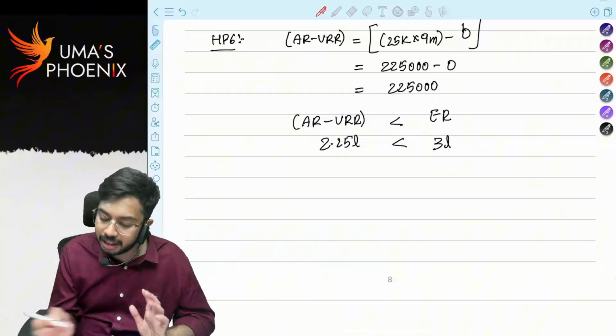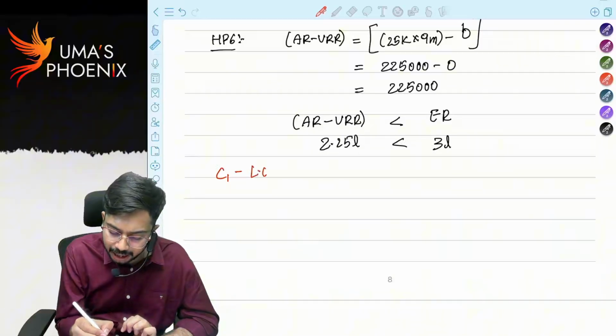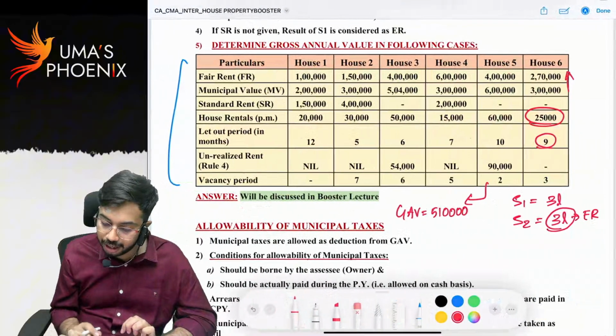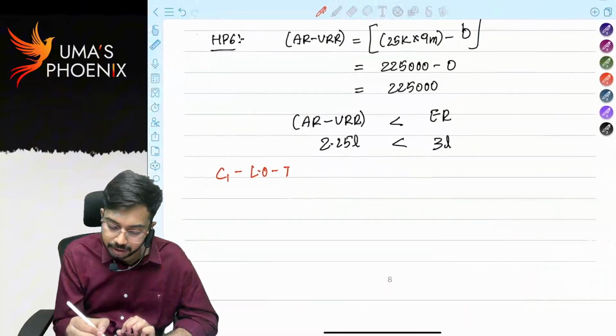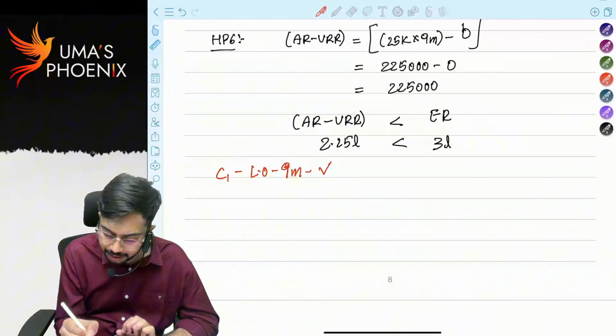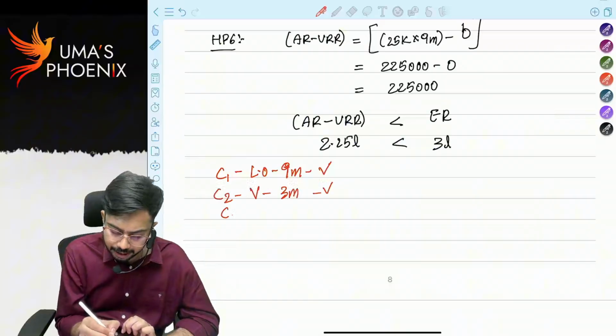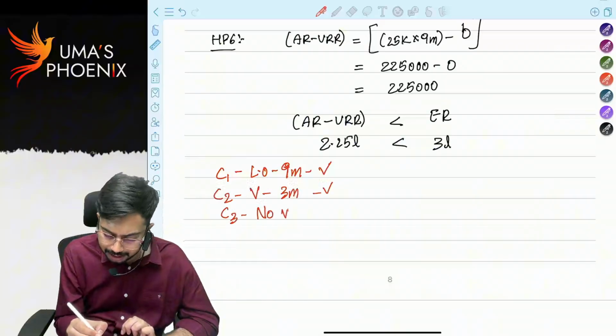Again, let us check the 3 conditions. Condition 1, it was let out for how many months? Let out for 10 months, right? Sorry, 9 months. 9 months. Condition 1 satisfied. Condition 2, vacant for 3 months. Condition 2 satisfied. Condition 3, no vacancy.